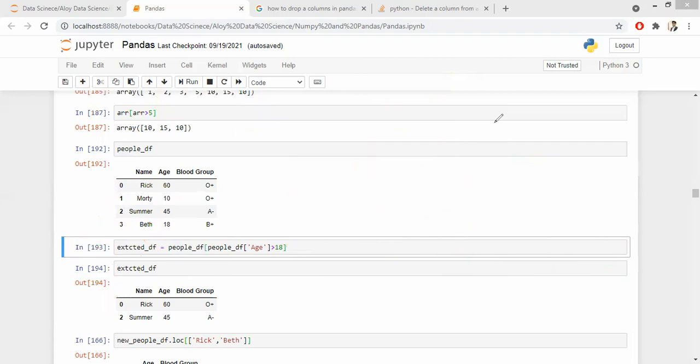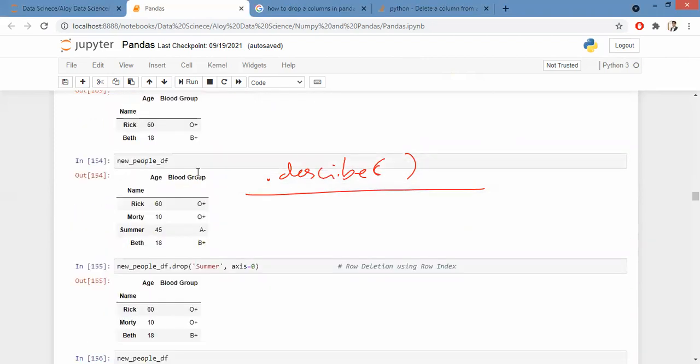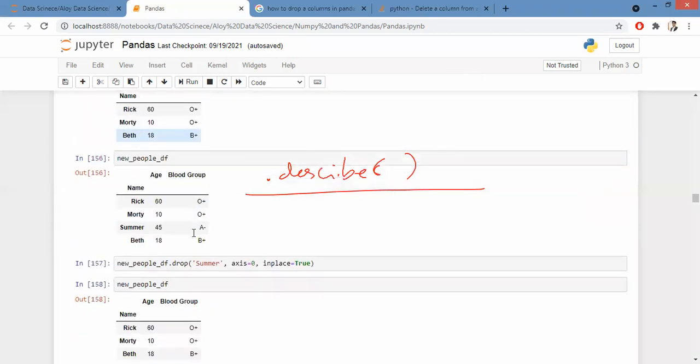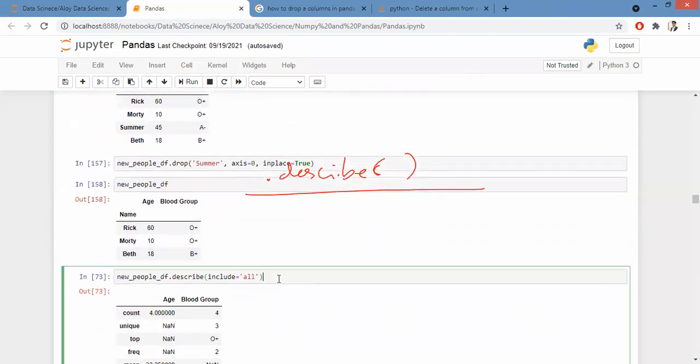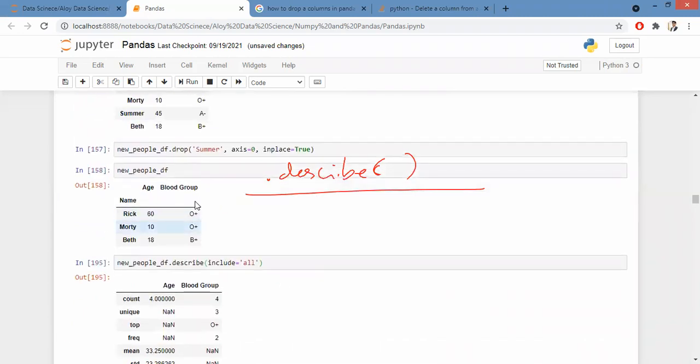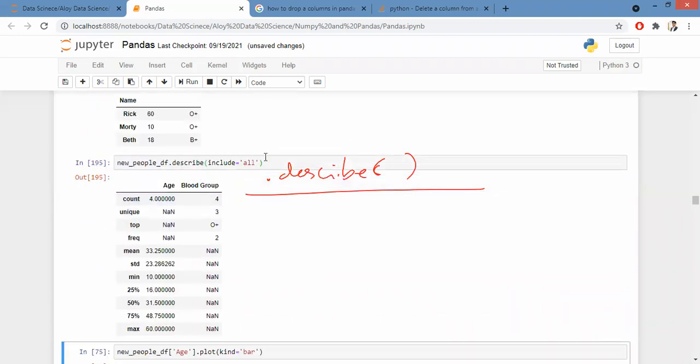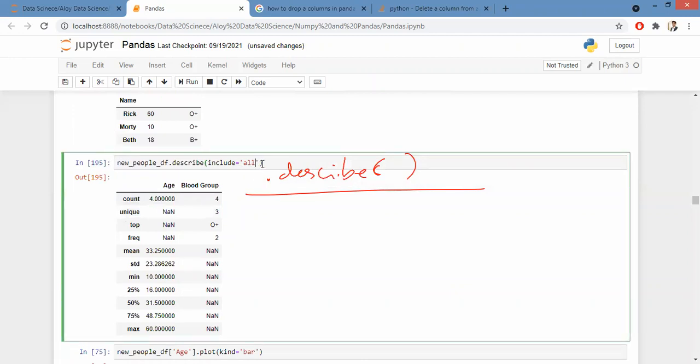in Python, I have one more strong, powerful function called dot describe. I give include equal to all, which specifies that I want numerical as well as categorical.